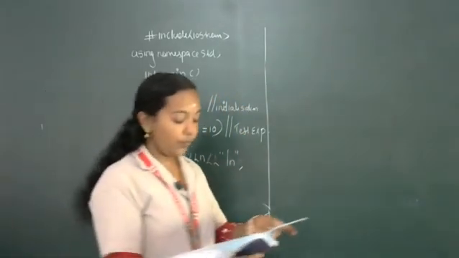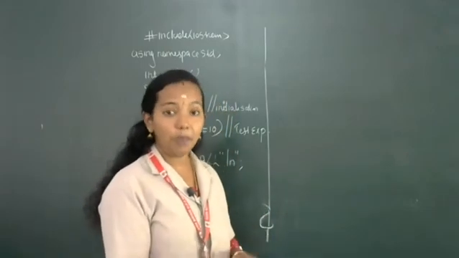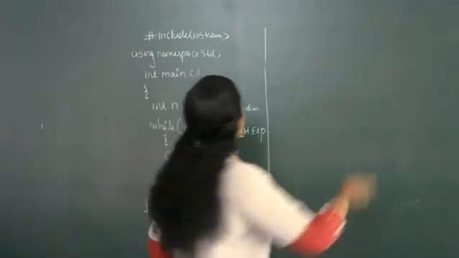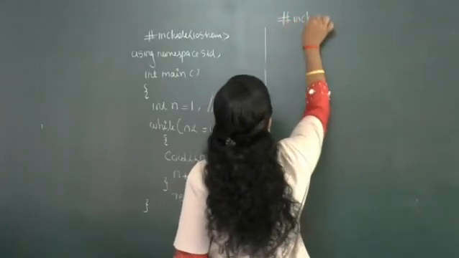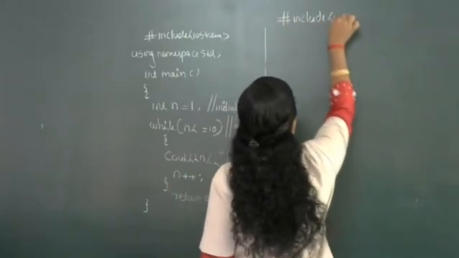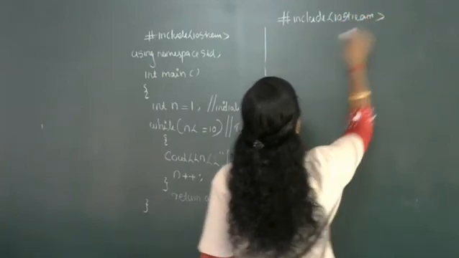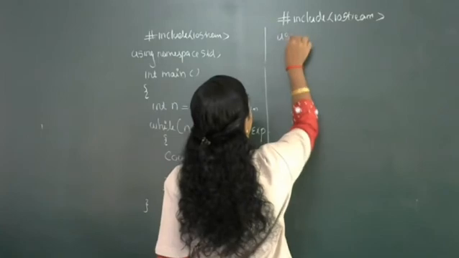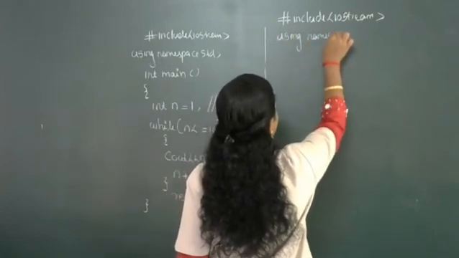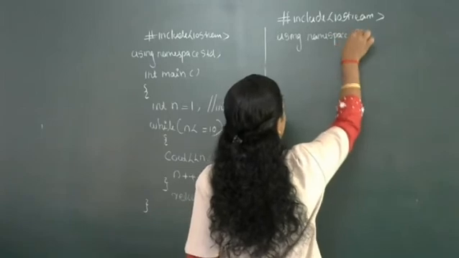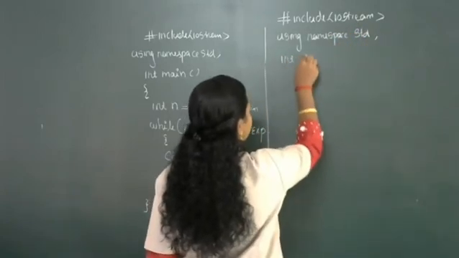That is to find the sum of even numbers up to 20. Here write the header files: #include iostream, then using namespace std, then int main.